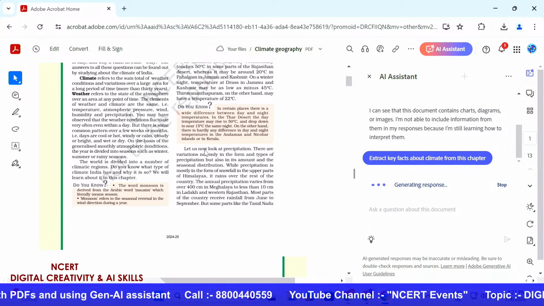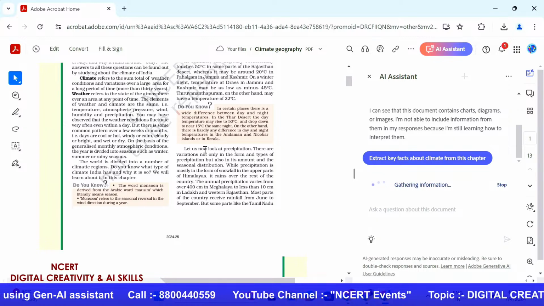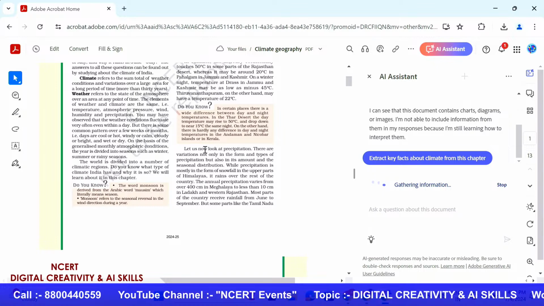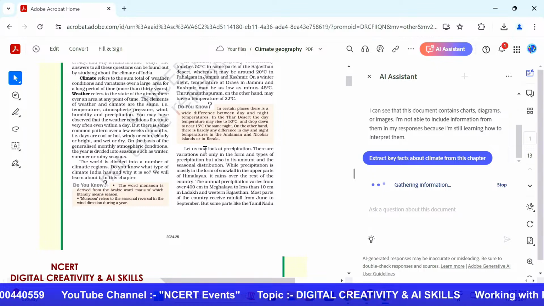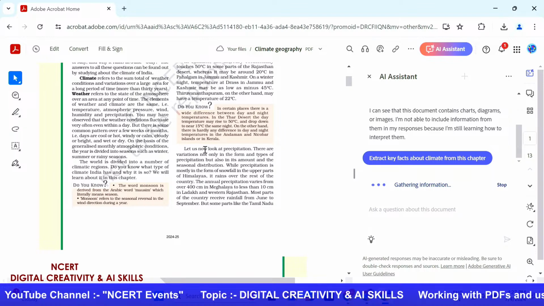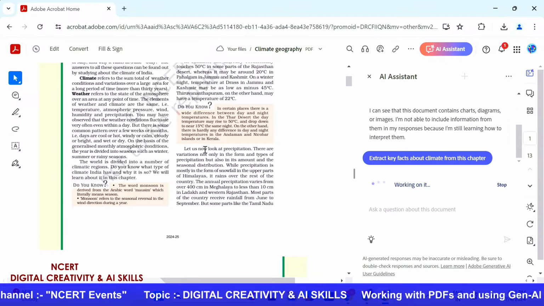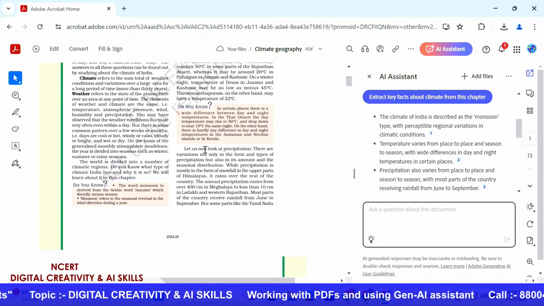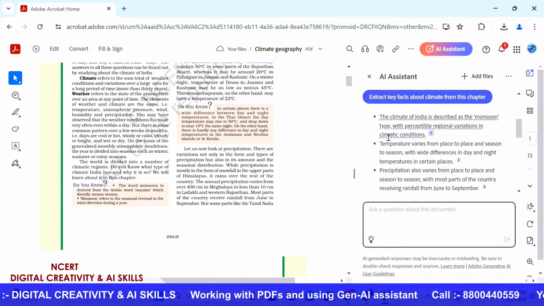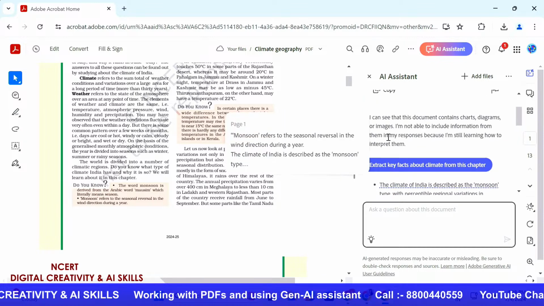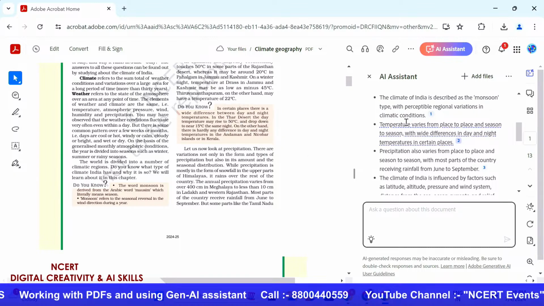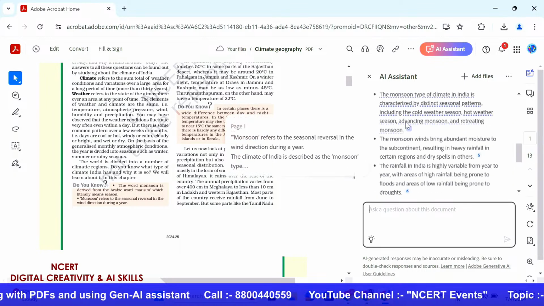And Tanvi, it's not just limited to this. I could ask it to generate 5 multiple choice questions, 2 mark questions, short answer questions, or long answer questions. It is going to gather the information, work on this particular chapter and create those facts and questions for me. So as you can see, now I have typed it in and it has given me about 10 to 12 key facts.